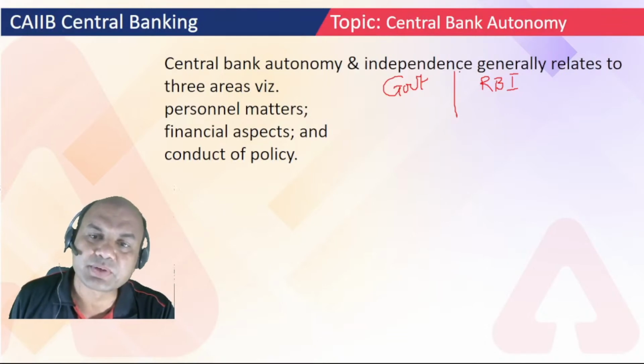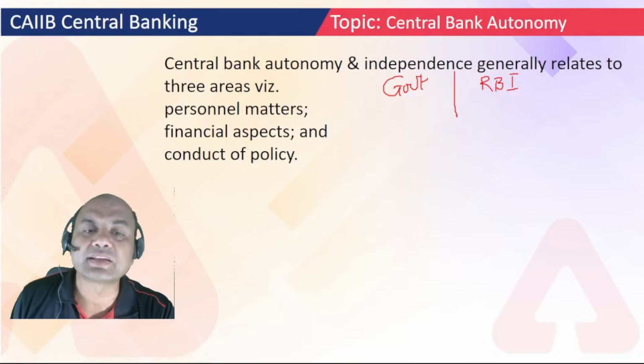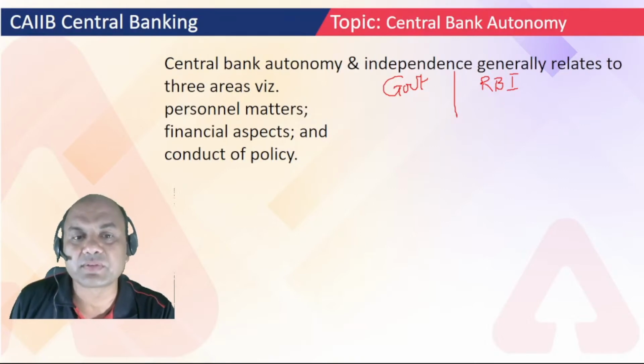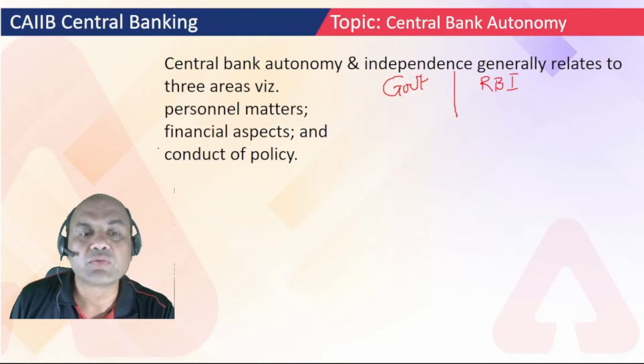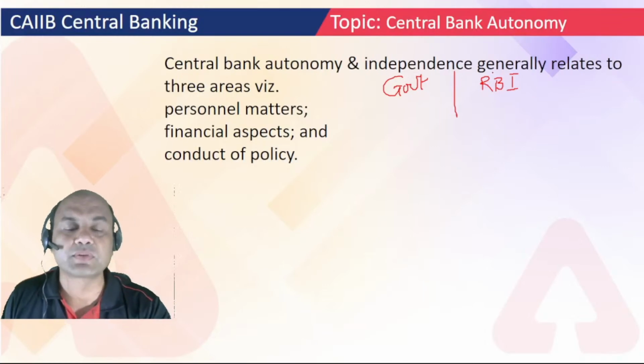Although RBI exists because of government, and RBI's full control is with government, they have been given the autonomy to take their own decisions. So on which matters has government given RBI the freedom? That is personnel matters, financial aspects and conduct of policy. On these three matters, RBI has its own internal process, internal way of functioning, and government only sees to it that RBI doesn't go against the common will or common benefit of the public.